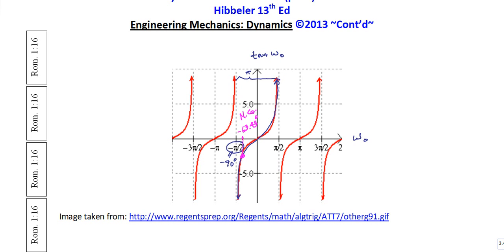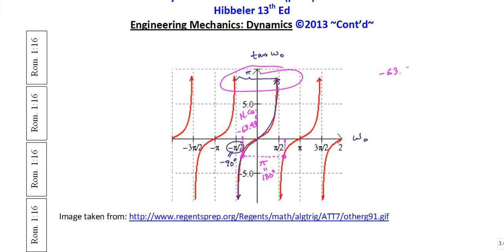But we also pointed out that tangent of omega naught is periodic over pi radians. So if I just were to go over pi radians and find its partner in crime, let's see what that value is, and I suspect this is going to be good. Well, that is just adding pi radians, or 180 degrees, to the value that we had. So let's do that.